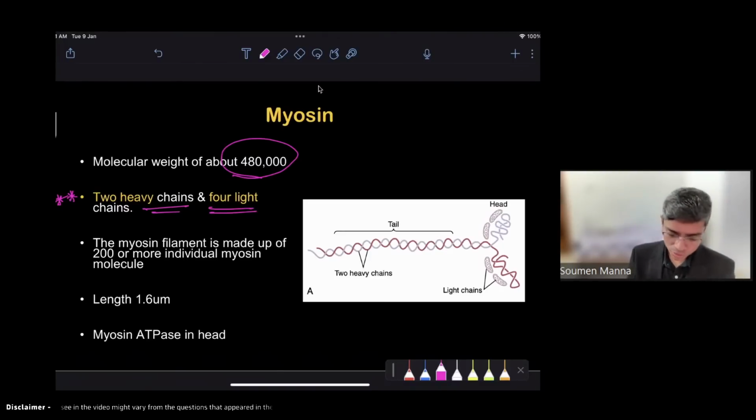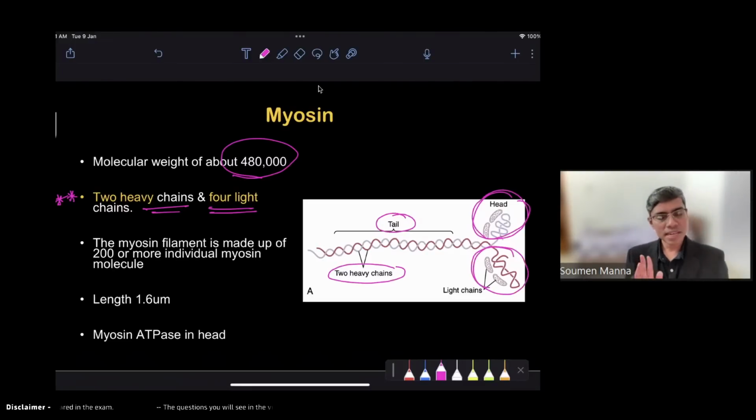And these 2 heavy chains form the tail of the myosin, and the head of the myosin contains the light chains. So please at least remember that there are 4 light chains and 2 heavy chains. But if there is no such question, no problem. This is only for future MCQs.